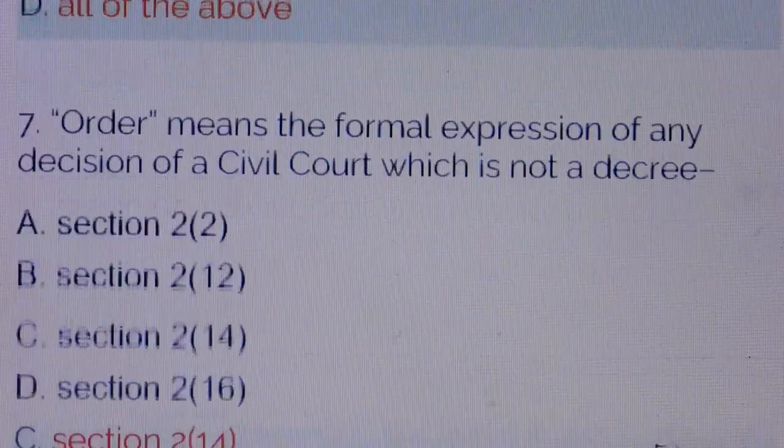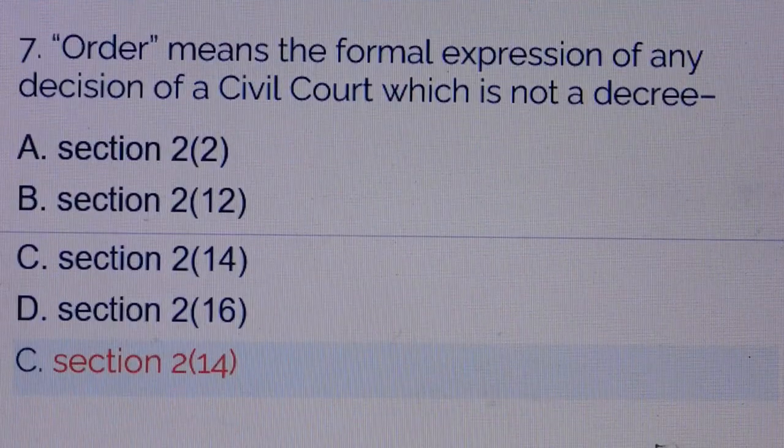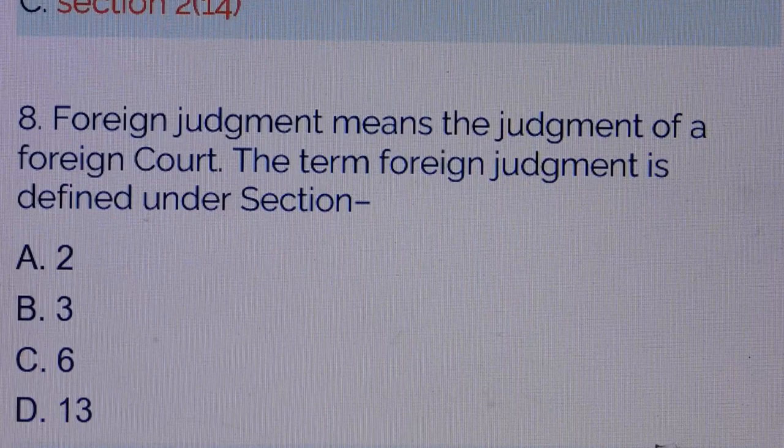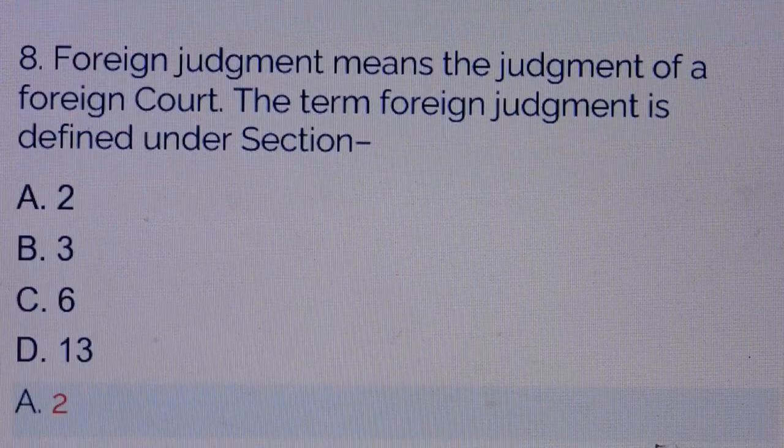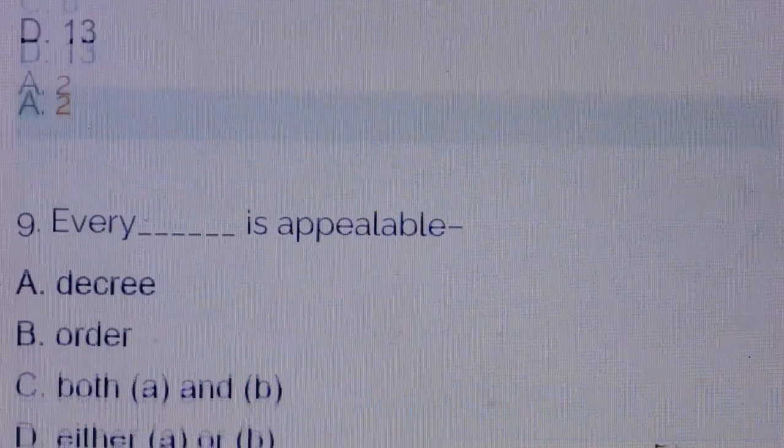All of the above. Question 7. Order means the formal expression of any decision of a civil court which is not a decree. Answer is option C, section 2, subsection 14. Question number 8. Foreign judgment means the judgment of a foreign court. The term foreign judgment is defined under section. Answer is option A, section 2.